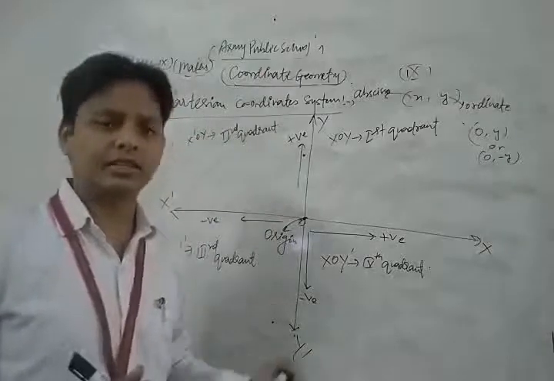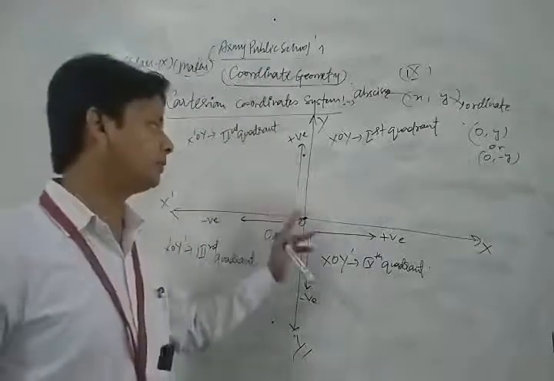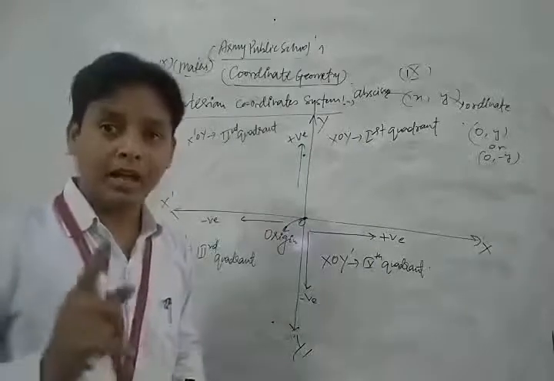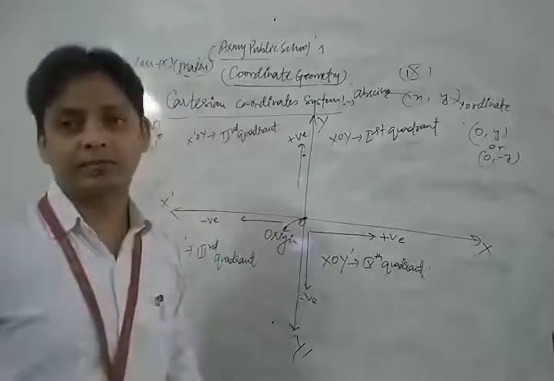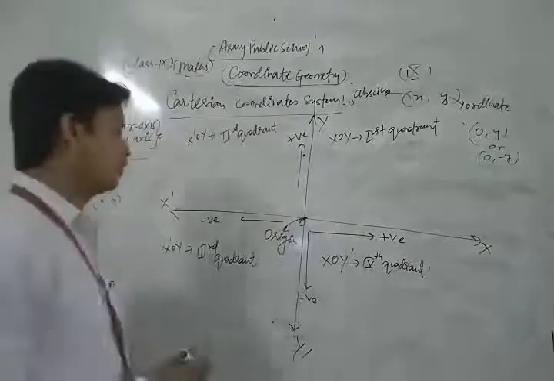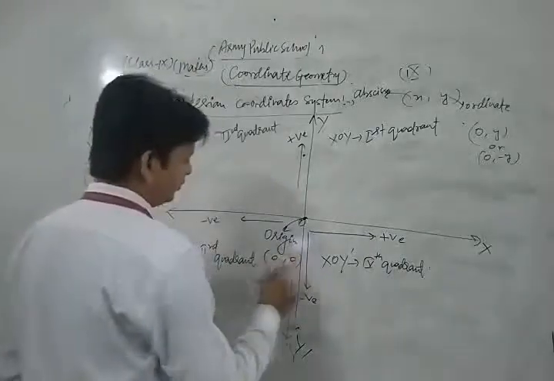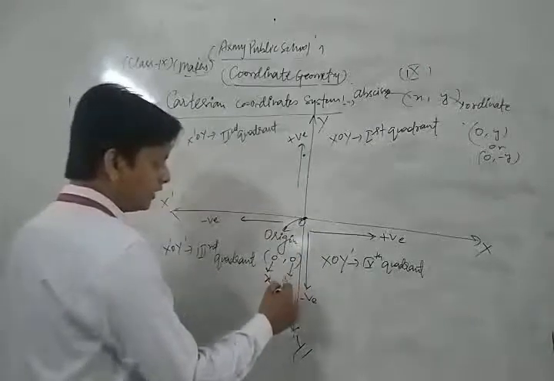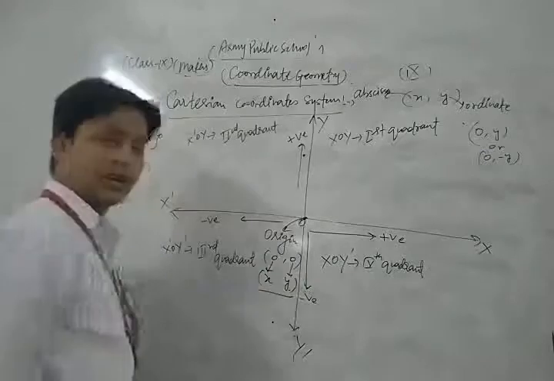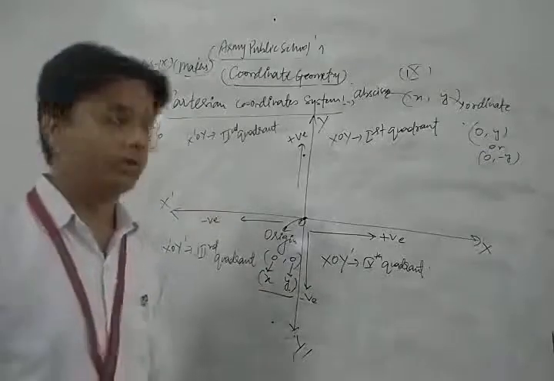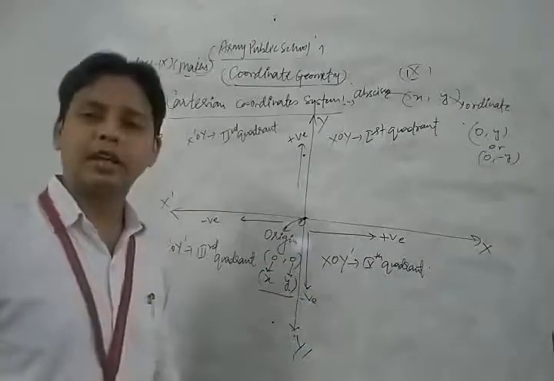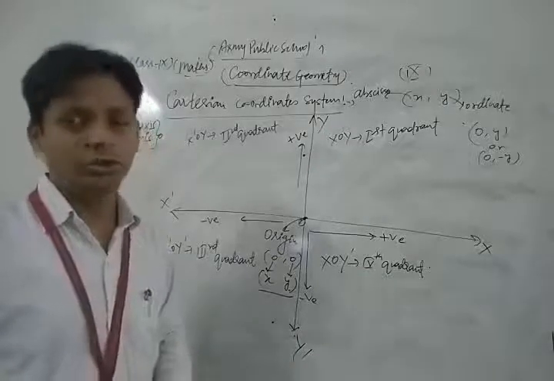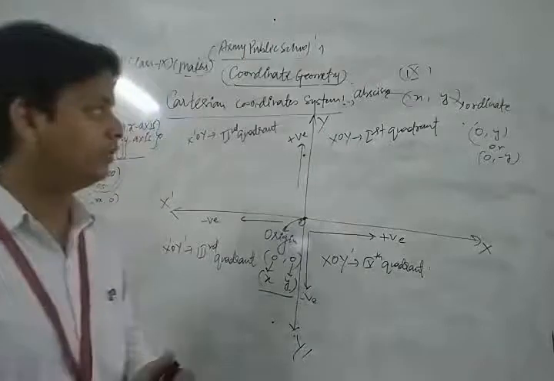The point of intersection between two mutually perpendicular axes is known as the origin, and the coordinates of the origin are always equal to (0, 0). It means that at the origin, the abscissa as well as the ordinate are both equal to 0. At the origin both the abscissa and ordinate must be equal to 0.